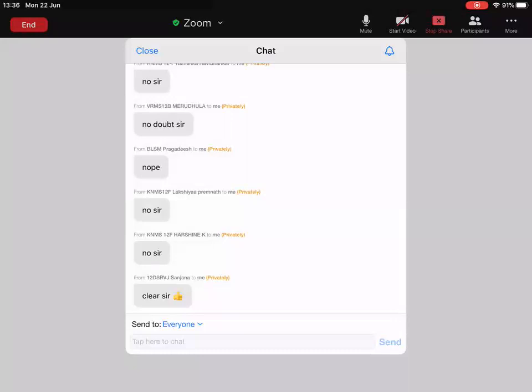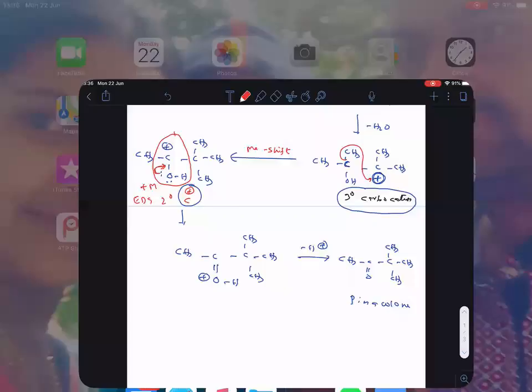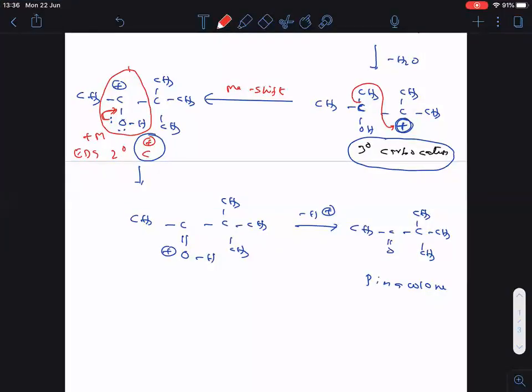Clear everyone? Okay, so now tell me when the back bonding is possible. Back bonding is possible when a plus M group is there. Once you see here I wrote, when any plus M group is there, then back bonding is possible.